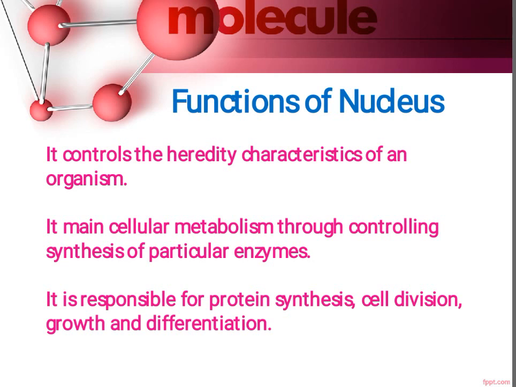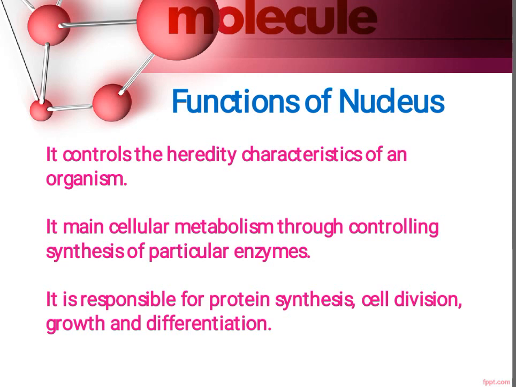And controlling cellular metabolism through synthesis of particular enzymes is the function of the nucleus. So nucleus is responsible for synthesis of particular enzymes, and those enzymes will afterwards help in catalyzing different chemical reactions happening inside the plant body.